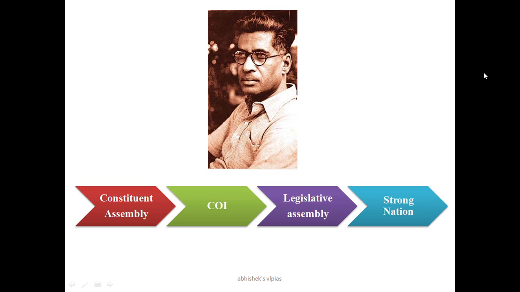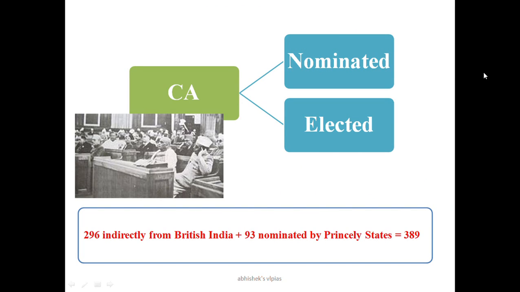The legislative assembly is the body where people are elected directly and indirectly, and using that legislative assembly we can make a strong nation. So his idea was very simple and straight: the Constituent Assembly leads to the Constitution of India, the Constitution leads to the Legislative Assembly, and the Legislative Assembly will build a strong nation. That was his vision. The Indian National Congress also promoted the same idea, and we created the Constituent Assembly.